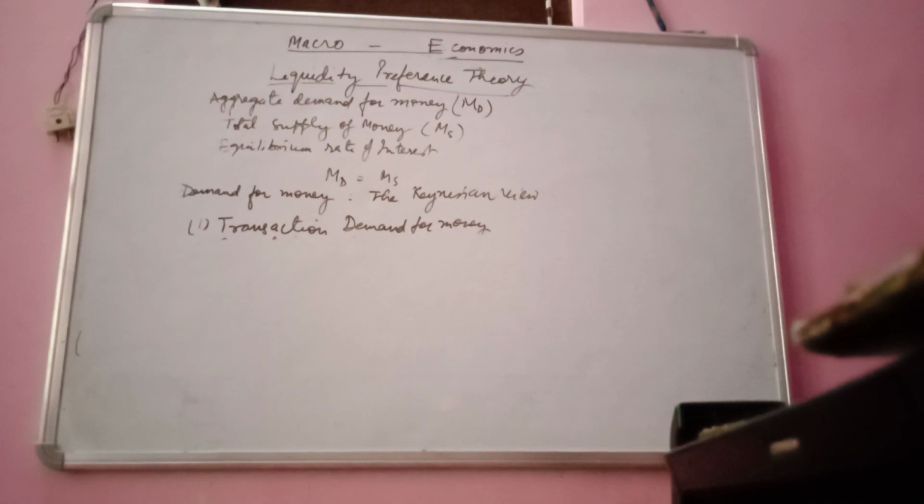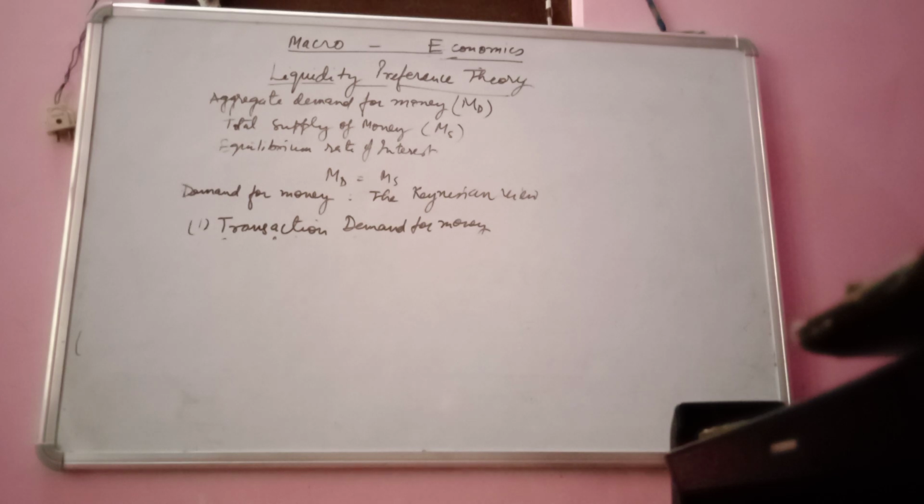The firms, and we talk about the firms, are supposed to know about the income at the end of the financial year, but they need money to pay salaries, material inputs, electricity and telephone bills several times in a year. Therefore they demand and hold money to meet their routine payment needs, and this is basically called the transaction demand of money.